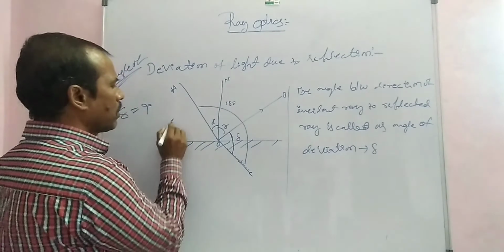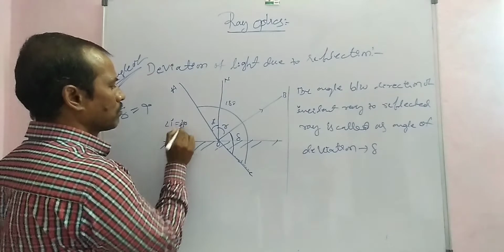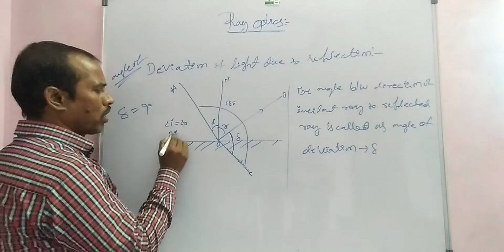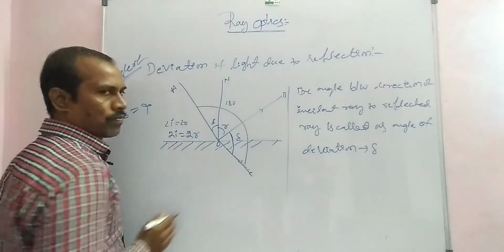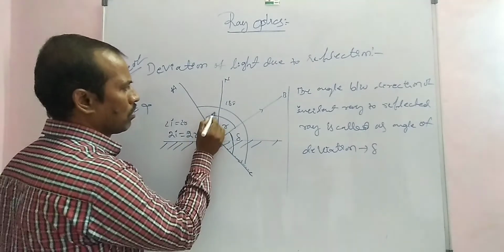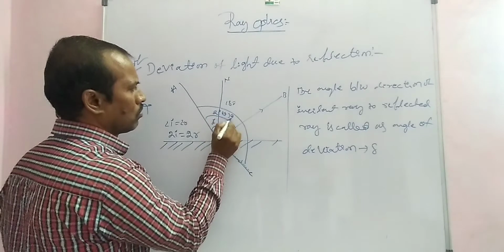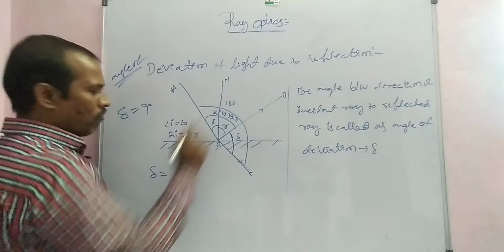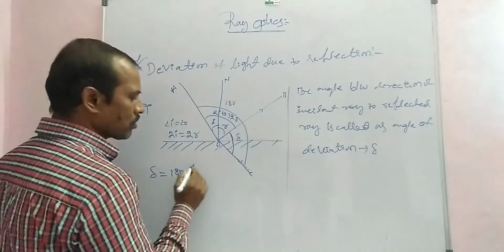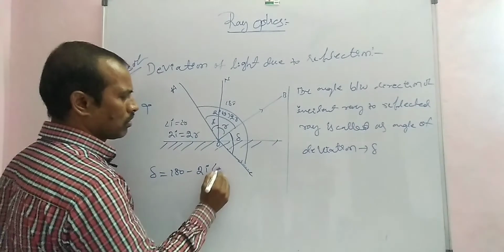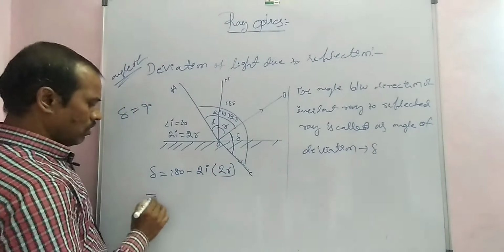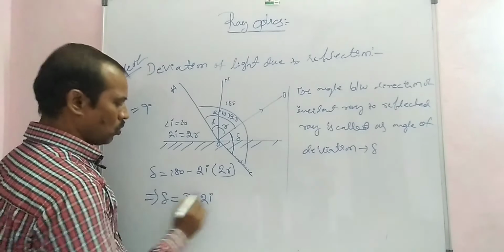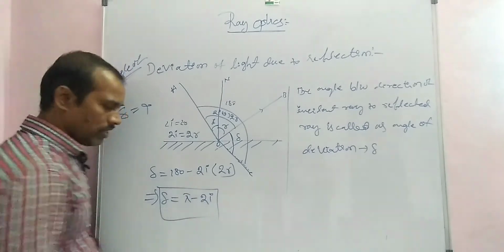The angle of incident is equal to the angle of reflection, that is 2i or 2r. So delta is equal to 180 minus 2i or 2r. So it simplifies: the angle of deviation is 180 minus 2i. This is the angle of deviation formula.